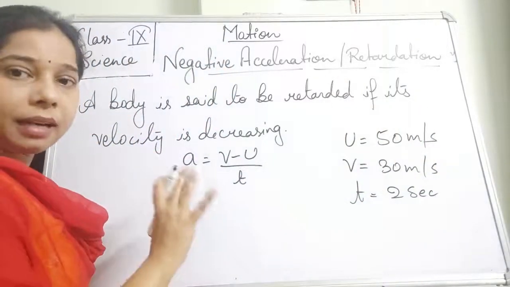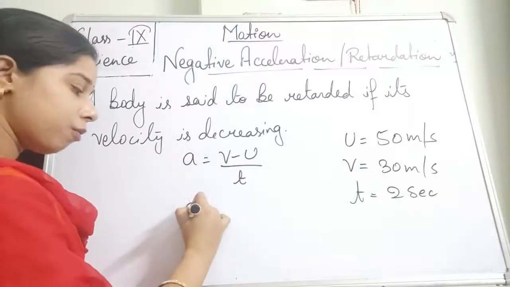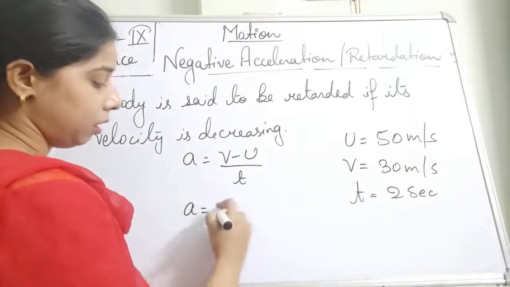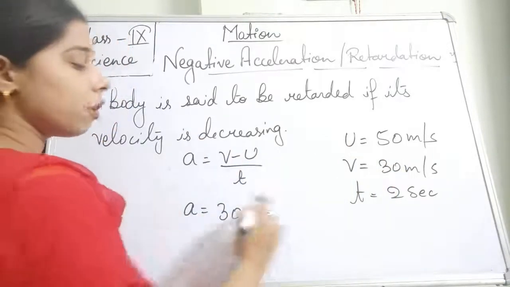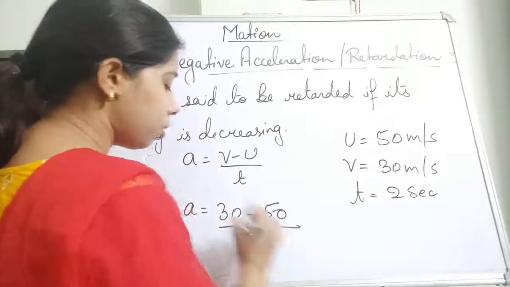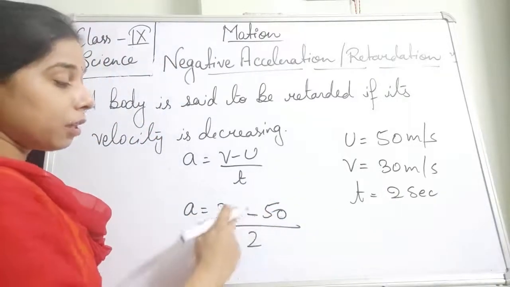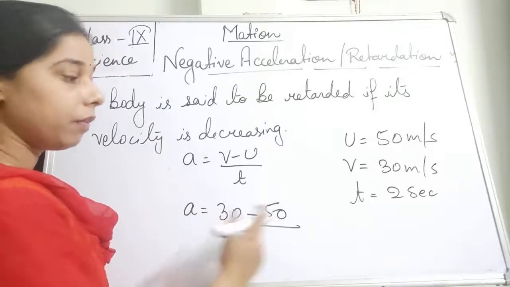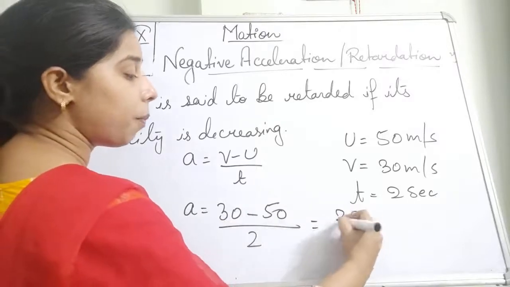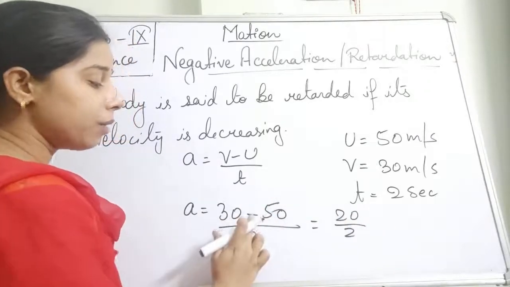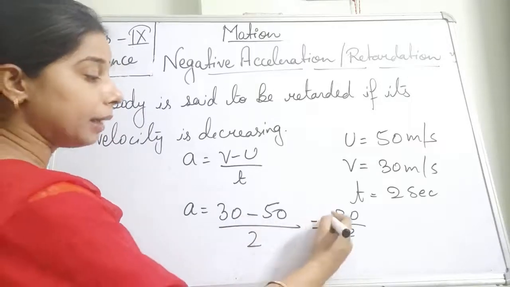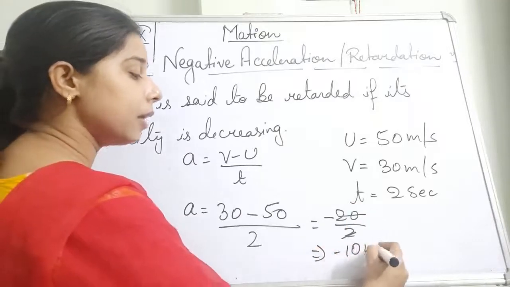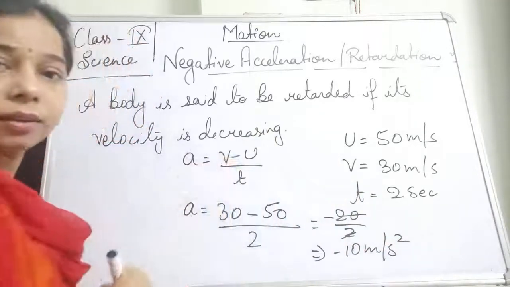So what will be the acceleration? You simply have to put the values here. Final velocity is 30, so 30 minus initial velocity 50, upon 2. Now it will be 30 minus 50, so 50 minus 30 will be equal to 20 upon 2. But since the higher value has the negative sign, we will put a minus here. So it will be minus 20 upon 2, which is equal to minus 10 meter per second square.